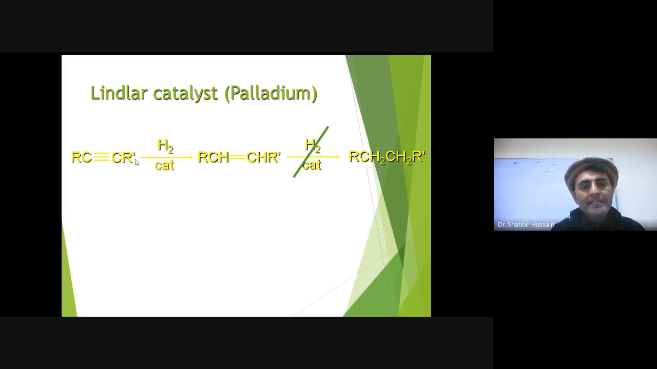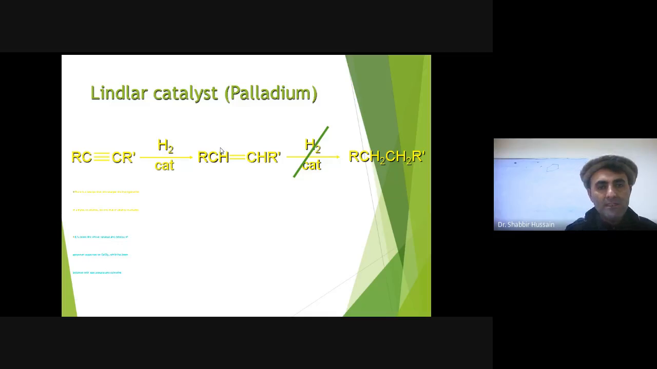In this, alkyne converts into alkene through controlled hydrogenation. It cannot further convert into alkane, right? In the presence of palladium on BaSO4 with quinoline, or we use palladium on BaSO4 or palladium on charcoal, alkyne converts into alkene and not alkane. So this is called controlled hydrogenation, or controlled reduction.